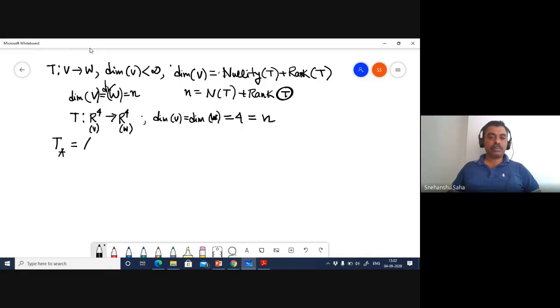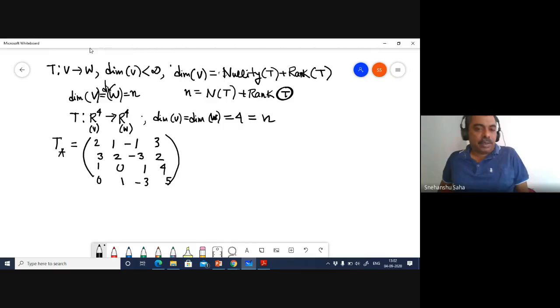And this matrix is the following: 2, 1, -1, 3, 3, 2, -3, 2, 1, 0, 1, 4, 0, 1, -3, and 5.